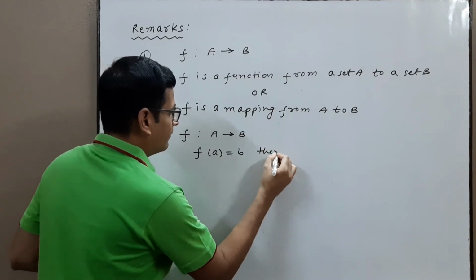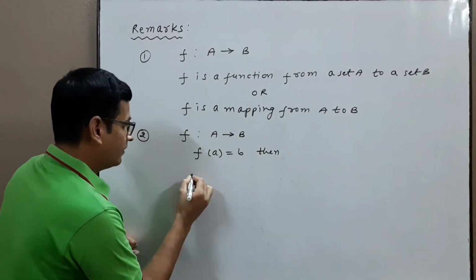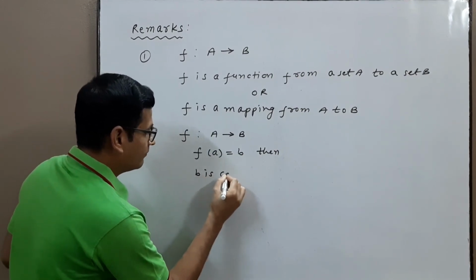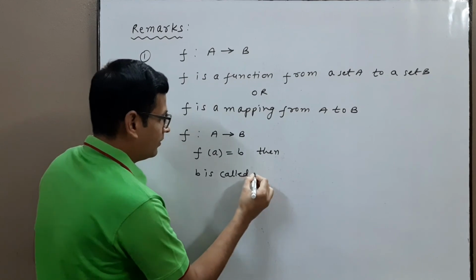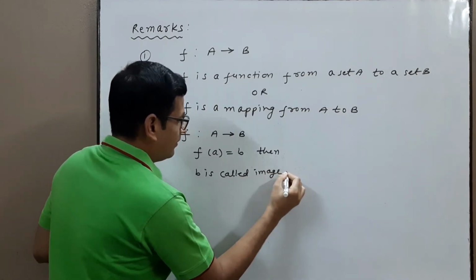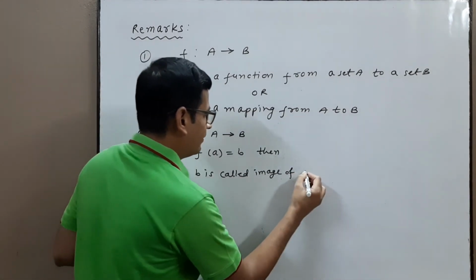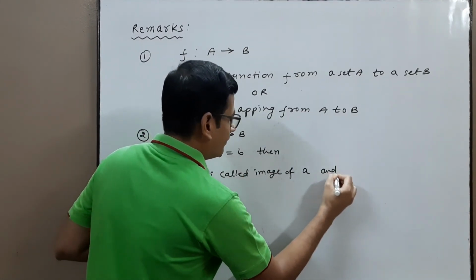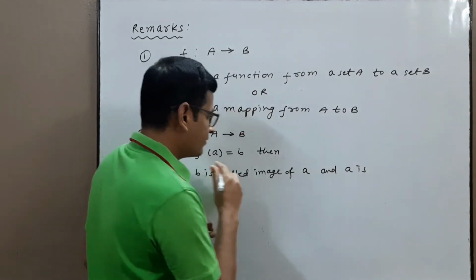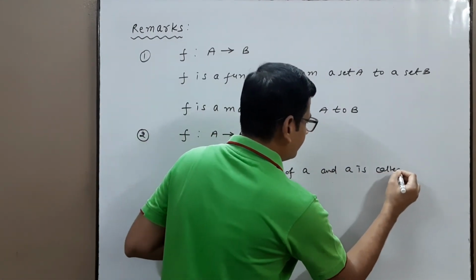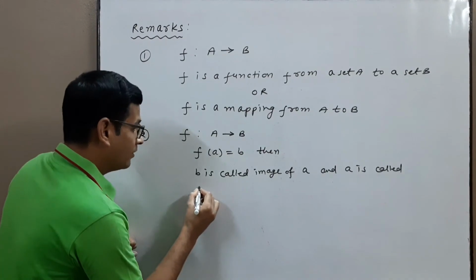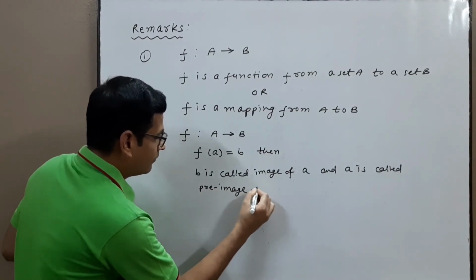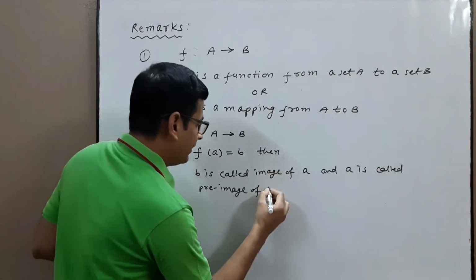Then b is called the image of a, and a is called the pre-image of b.